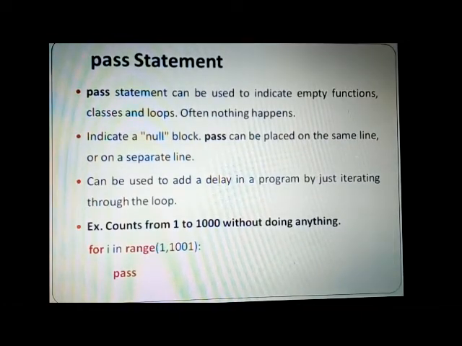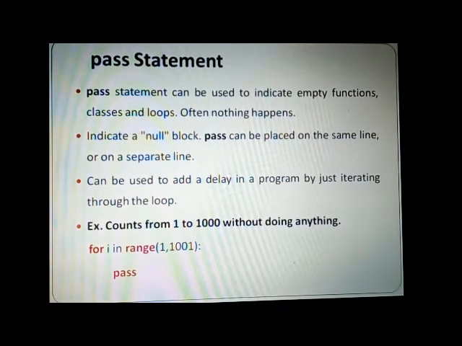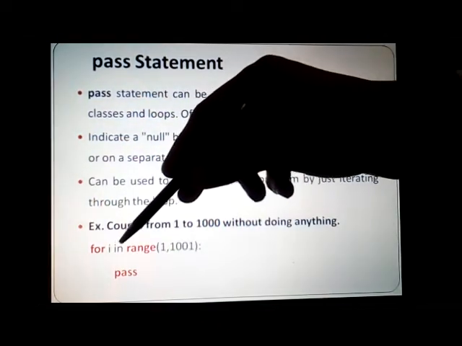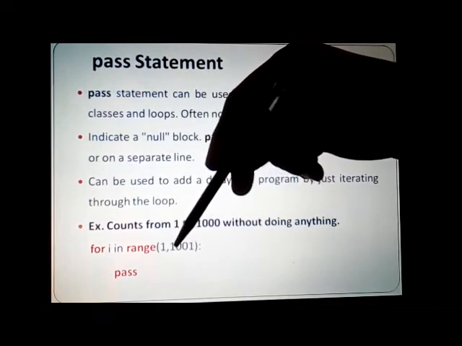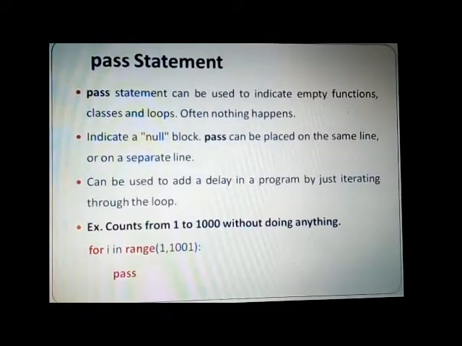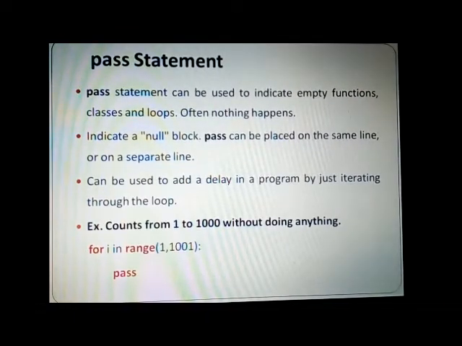And apart from this, we also saw the meaning of a pass statement, which does nothing, and this is quite a handy function to add delays in a program. So with the help of a for loop or any other loop for that matter, that is a while loop, you can make use of some range or value and then pass it. So this was the thing that was discussed.